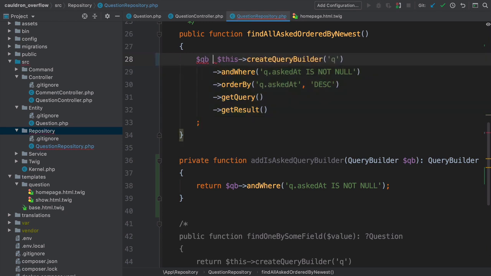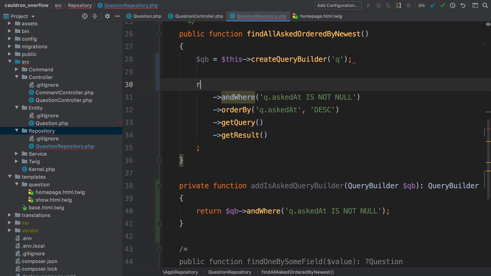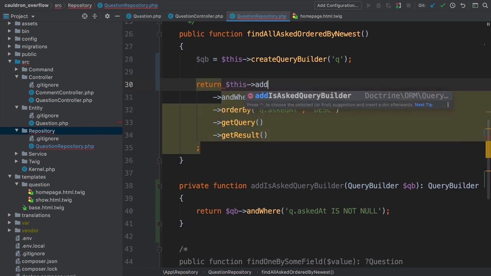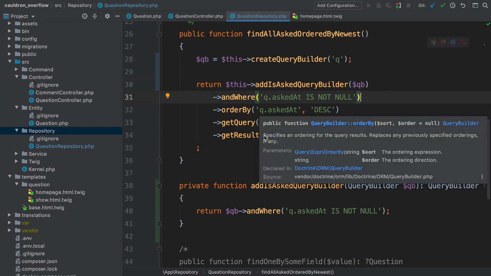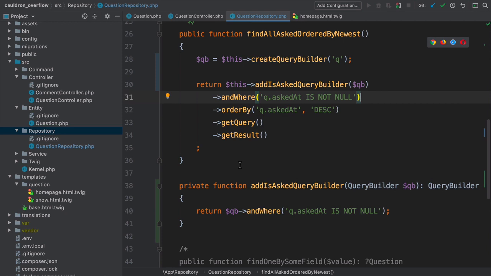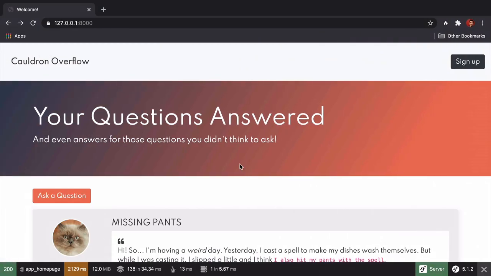So QB equals this arrow create query builder. Then we can say return this arrow addIsAskedQueryBuilder QB, and then the rest of the query. How cool is that? We now have a private method that we can call whenever we have a query that should only return published questions. And as a bonus, when we refresh, it doesn't break.